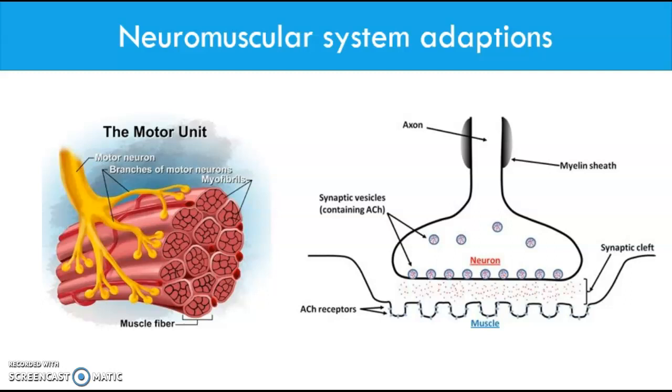oxygen stored. When oxygen combines with myoglobin, it forms oxymyoglobin, which is an oxygen storage site for when the body is oxygen deprived. This allows the body to contract its muscles for longer without fatiguing. There is also an increase of mitochondria in the cells, meaning that more ATP can be produced, allowing for more contractions. Aerobic endurance training will increase muscular endurance for muscles that are used in this specific training.